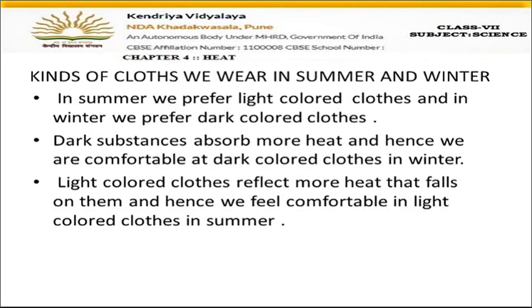Okay, so the reason is that dark substances absorb more heat. Fine, dark substances absorb more heat, and hence we are comfortable in dark clothes in winter. In winter time, because the surrounding area is cooler, we want to protect our body from the cold. Right, so if we wear dark clothes, what will happen? Those dark colored clothes will absorb more heat from outside, more sunlight, so, due to more absorption of heat, our body will feel warmer. That's why we use dark color clothes in winter.